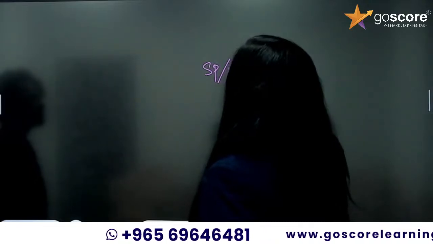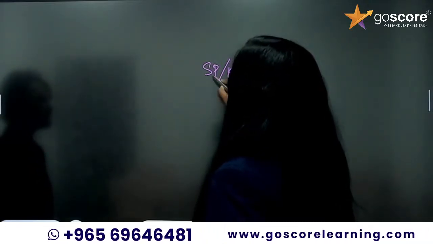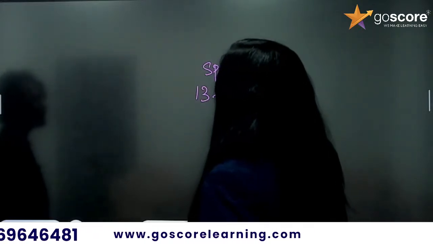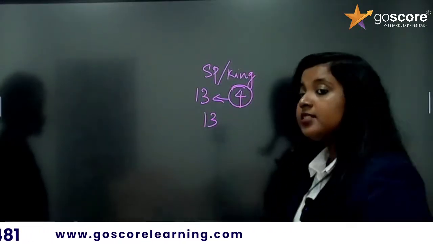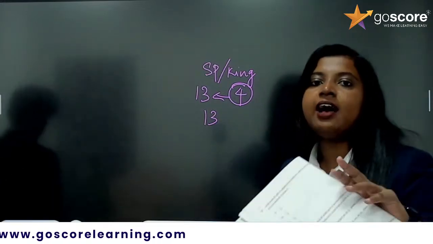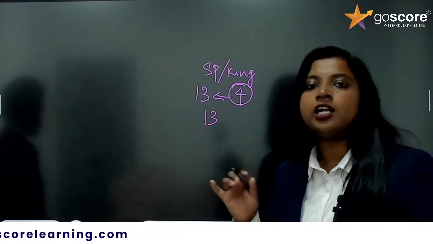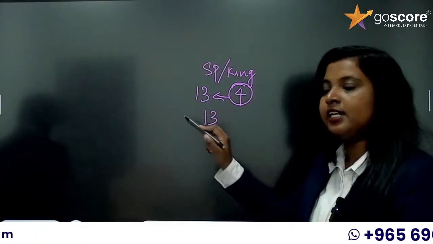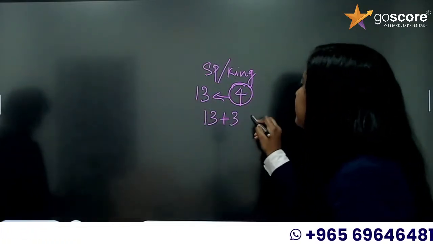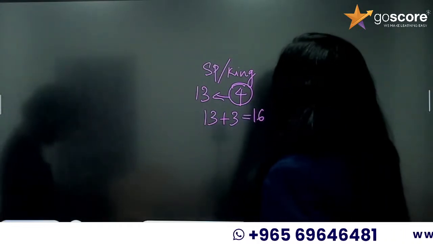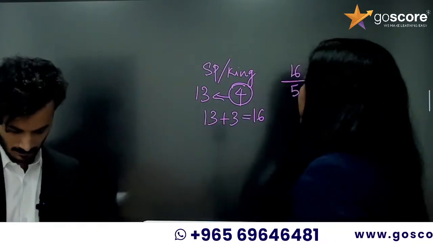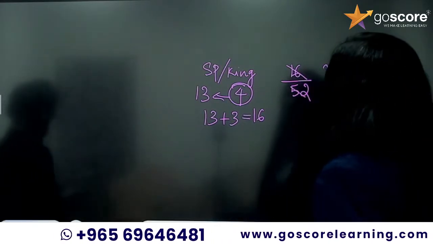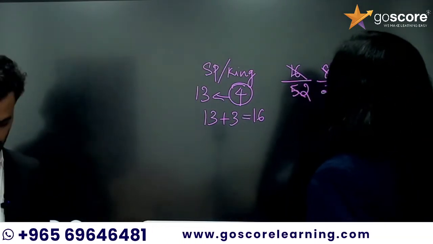So how many king cards are there? Total 4. How many spades are there? 13. But out of these 4, 1 is already included here, because in each set of 13 you have 1 king. So that is why total 4 kings, but 1 king is already included in this 13. So 13 plus 3, 16 cards. 52 is the total number of cards. 16 out of 52 must be the probability, which is 8 by 26 or 4 by 13.